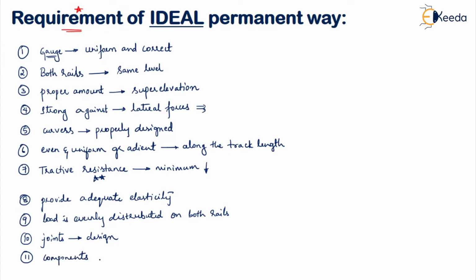Next, all the components of the permanent way should be properly designed. As I told you previously, a permanent way is made up of what all things? Your rails, sleepers, ballasts, subgrades, fixtures, fasteners. So many things are there as component parts of your permanent way. All these component parts should be properly designed. Even if one is not properly designed, there will be chances that your permanent way will fail and you will not have an ideal permanent way.